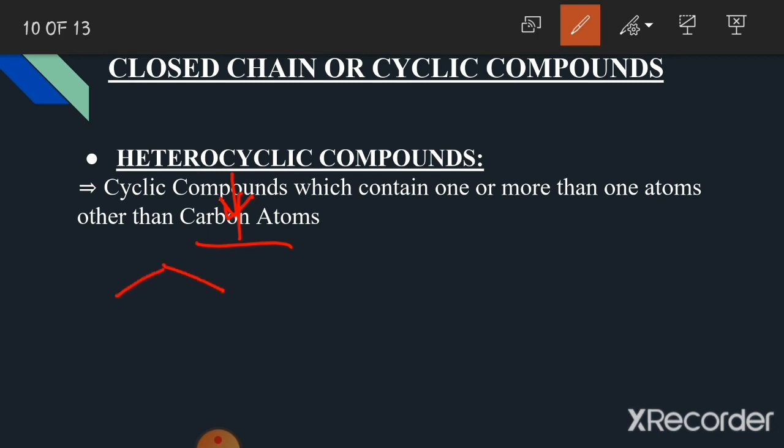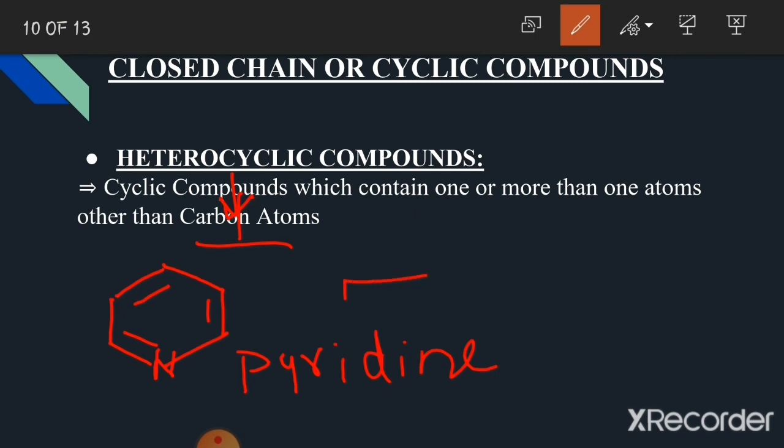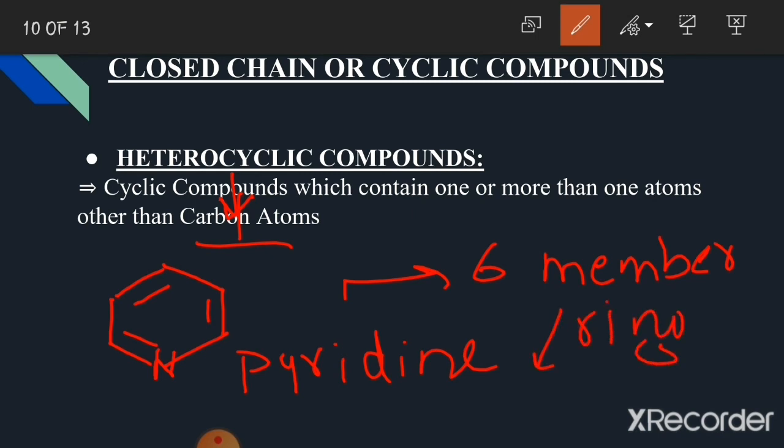In the first example, we have pyridine. Now this pyridine is a 6-membered ring, and it contains 5 carbon atoms as well as 1 nitrogen atom. So this means that since this ring contains 2 types of atoms in a ring, this compound pyridine will be called a heterocyclic compound.